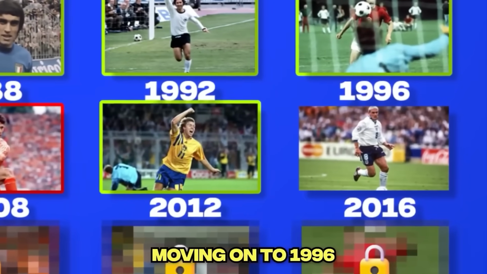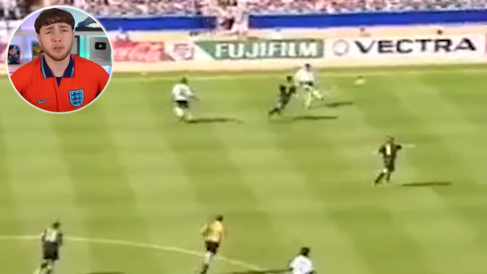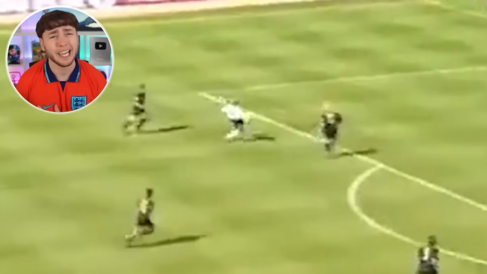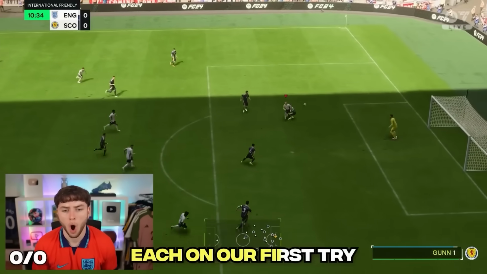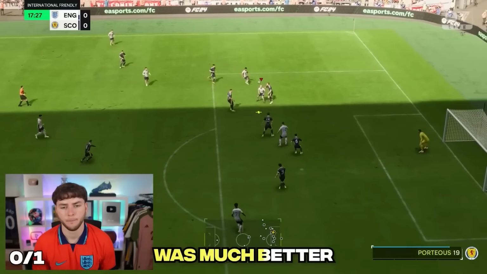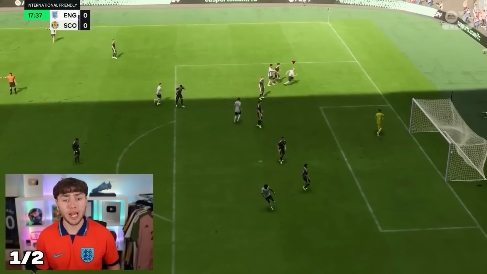to 1996. And '96 brought us one of the most iconic English goals. It's Gascoigne with this piece of disgracefulness. It's a beauty, and therefore we're going to try and recreate it. And we would come close-ish on our first try. Oh, it's not a bad first attempt, but our second try was much better. Bottom bins! Oh, let's go!